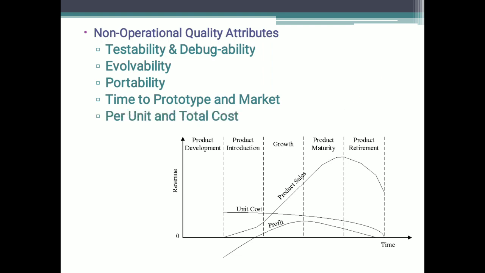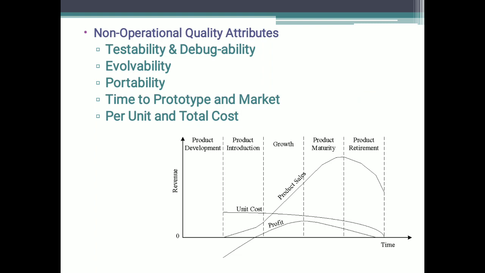The next quality attribute with respect to non-operational is per unit and total cost. Cost is a factor which is closely monitored by both end users, that is the buyer of the product, and the producer of the product. Cost is a highly sensitive factor for commercial products. Any failure to position the cost of a commercial product at a nominal rate may lead to the failure of the product in the market.